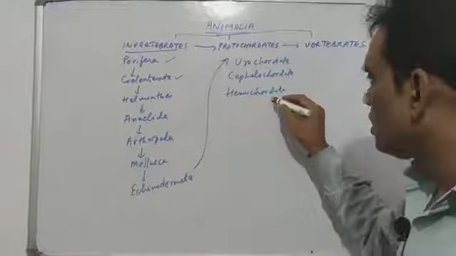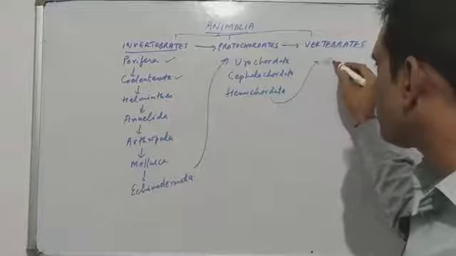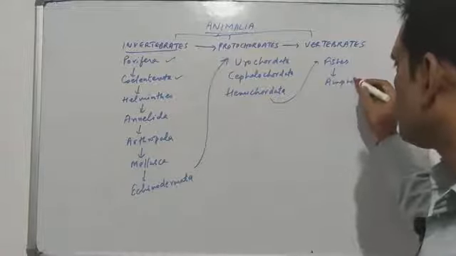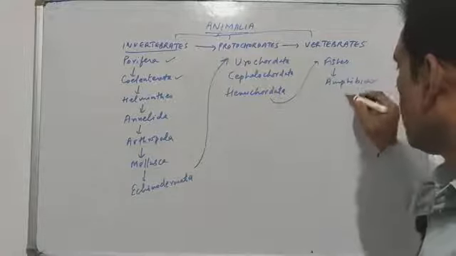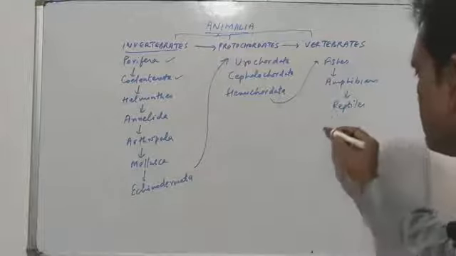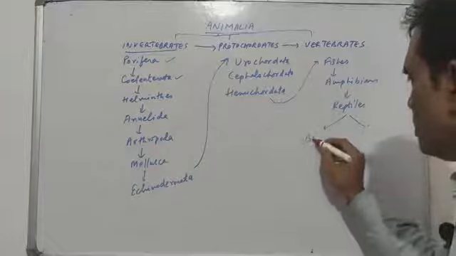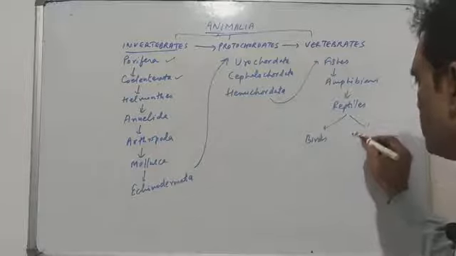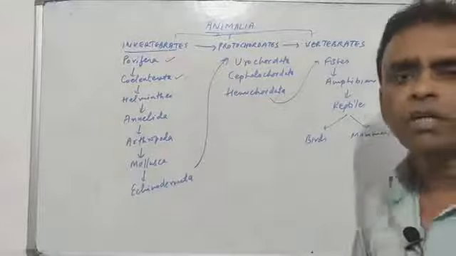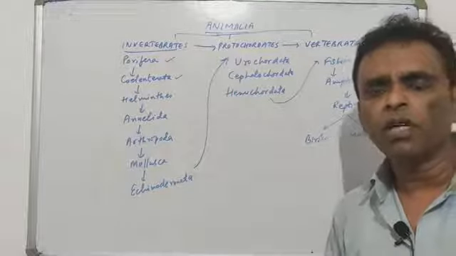The Hemichordata then led to the development of fishes, and then fishes evolved into amphibians, amphibians into reptiles, and reptiles developed into both the birds and the mammals. So this is the total evolution of the animal kingdom that we were going to study.